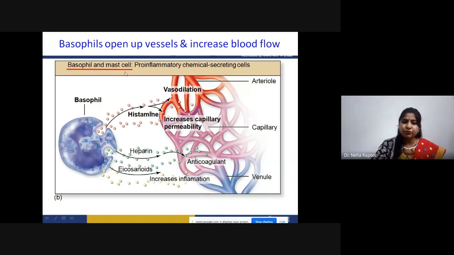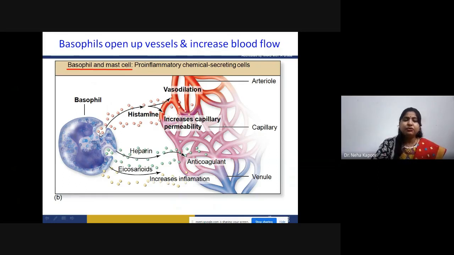So this is the basophil concept, how they open up the vessel and increase the blood flow. In case of tissue injury, when the infection rate is quite high, these phagocytic cells go for phagocytosis. First we need to understand how the tissue injury happens and how these phagocytic cells are being approached in one direction. These are the basophils, again a major WBC in blood.